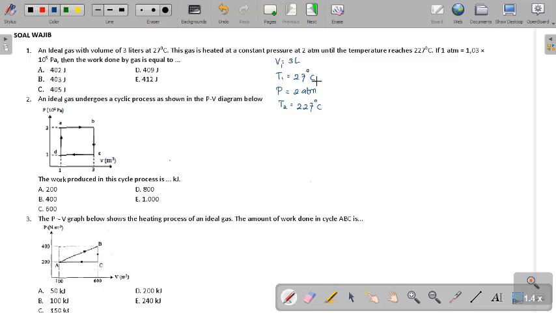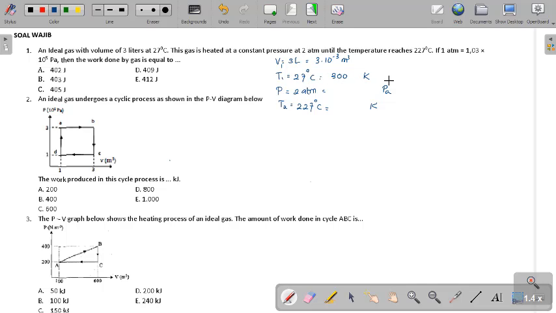Don't forget to use international units, so you must change liter to cubic meter first, Celsius to Kelvin, atmosphere to Pascal. So 3 liters equals 3 times 10 to the negative 3. This is 300 Kelvin.